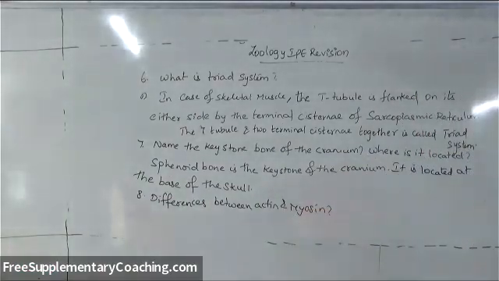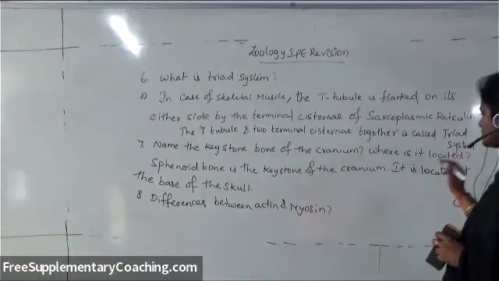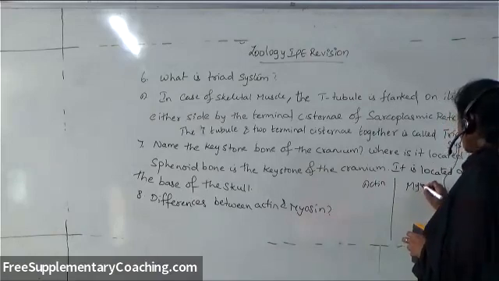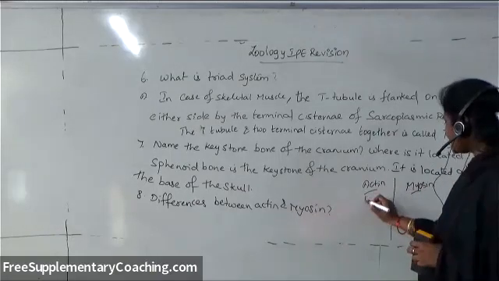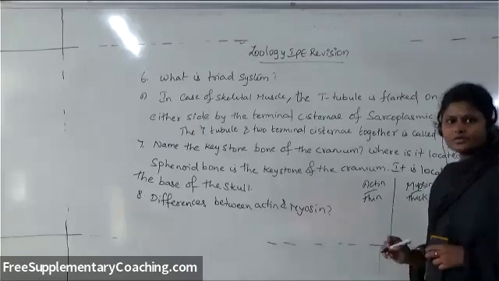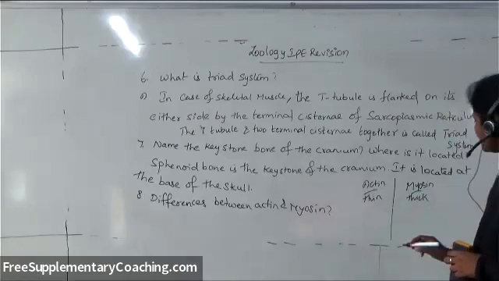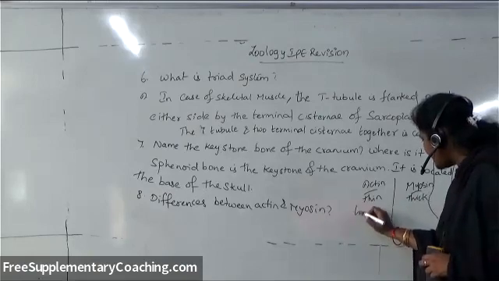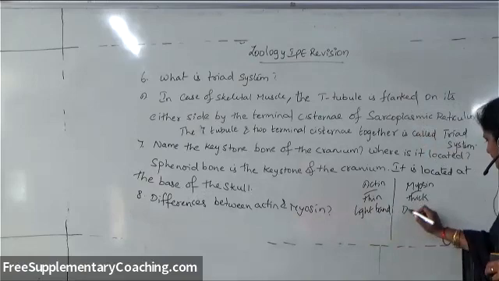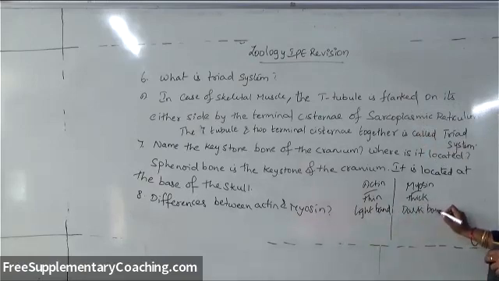Actin is present in light band, whereas myosin is present in what? It is present in dark band.